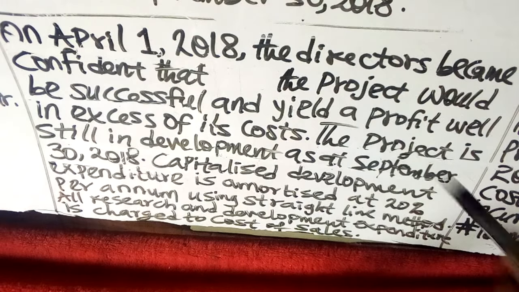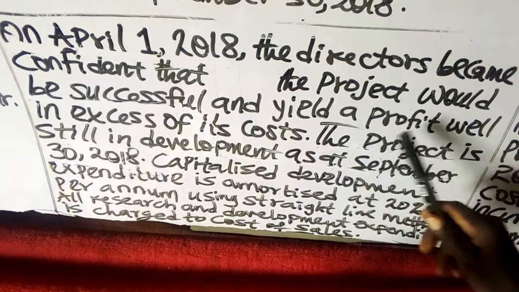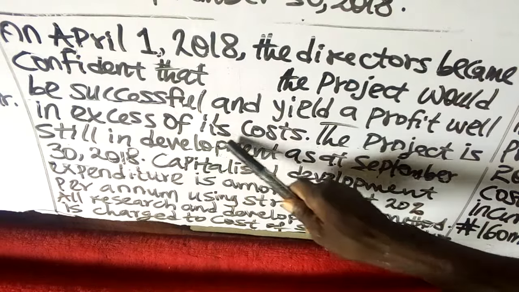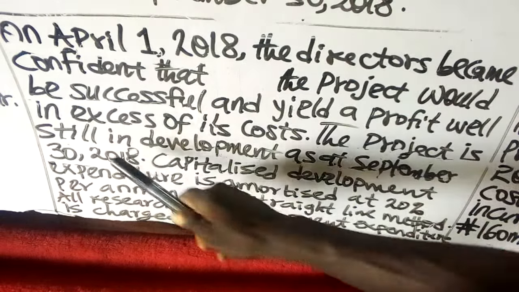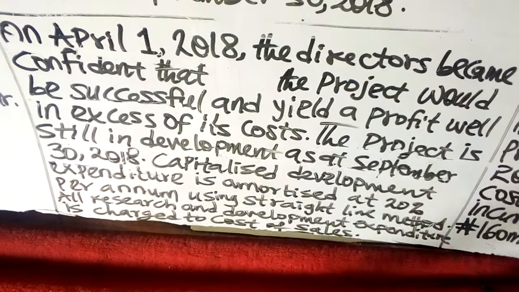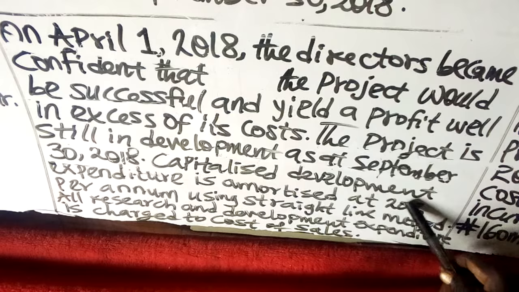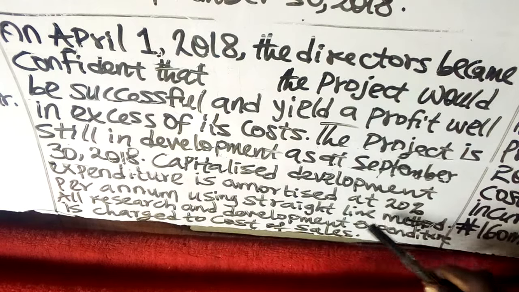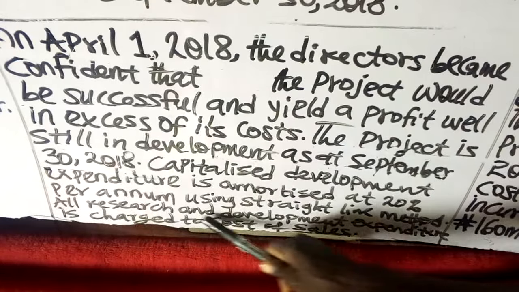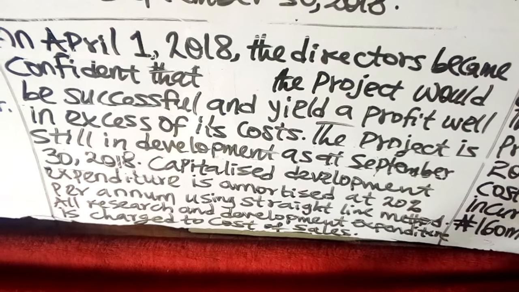On April 1st, 2018, the directors became confident that the project would be successful and yield a profit well in excess of its cost. The project is still in development as at September 30, 2018. Capitalized development expenditure is amortized at 20% per annum using straight line method. All research and development expenditure is charged to cost of sales.